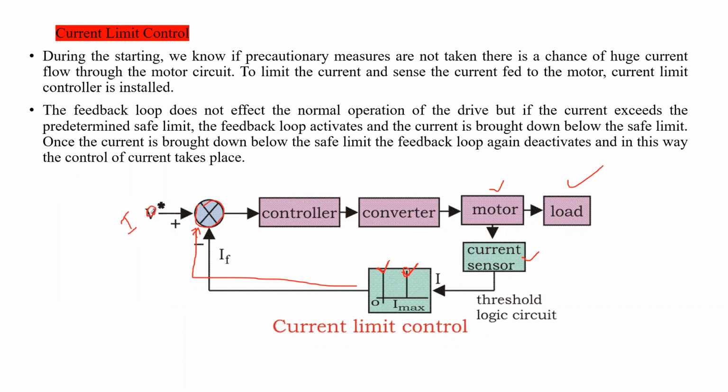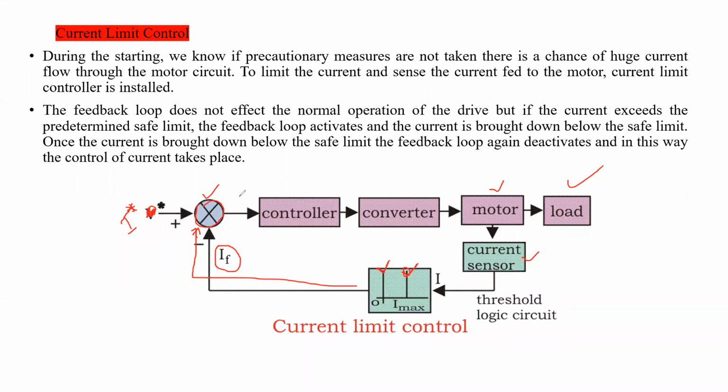This is not V. This is the reference current I star, and this is the actual current which is flowing through the motor. These two currents, reference current and actual current, will be compared by using a comparator, and the error signal will be generated.